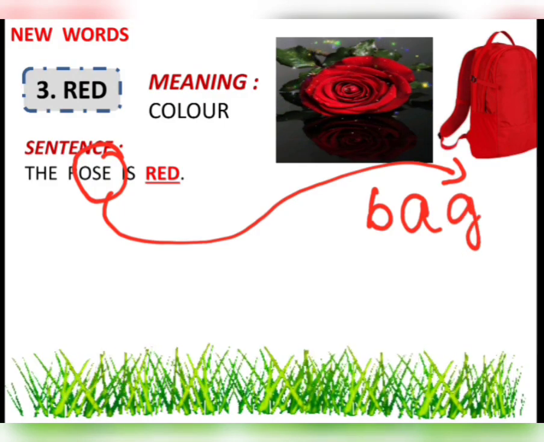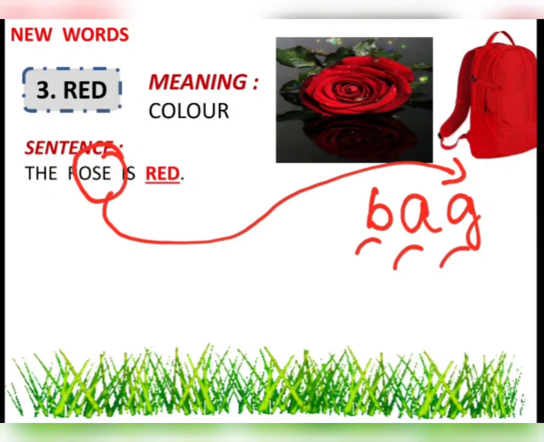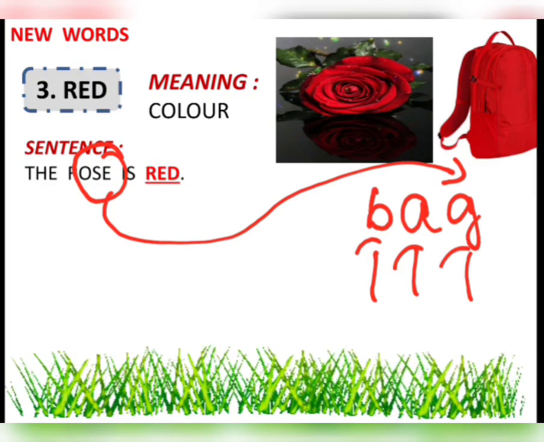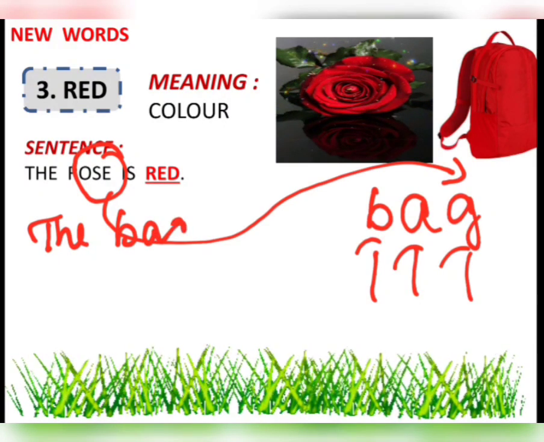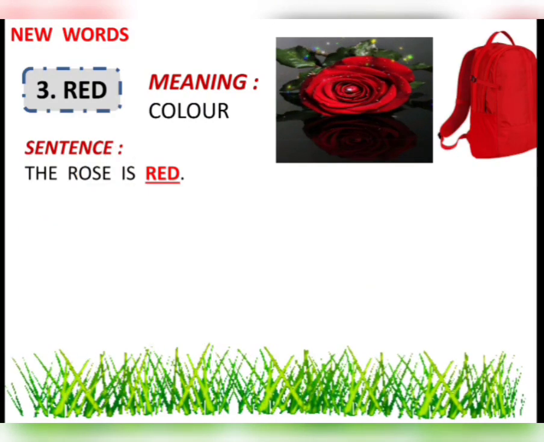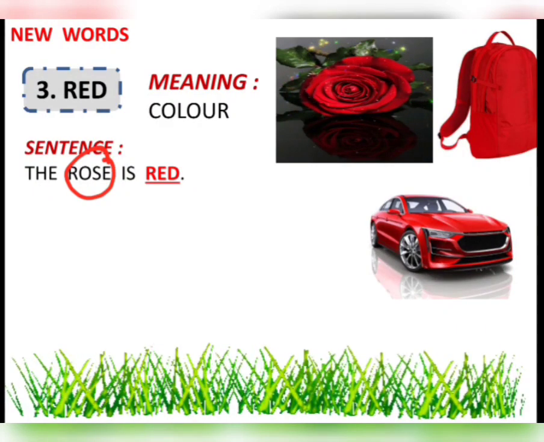What would be the sound? B, a, g. Bag. So let us put bag instead of rose. So what would be our sentence? The bag is red. Yes. Let us see what do we have in the next picture. Our next picture, we have a car. So again, can we change the word rose and can we put car? Yes, the car is red.